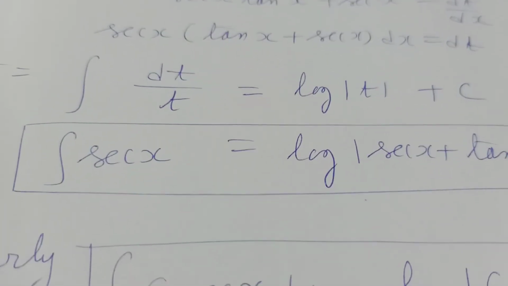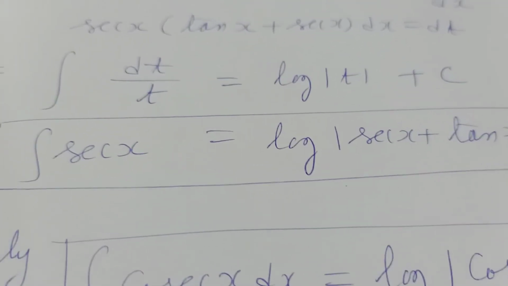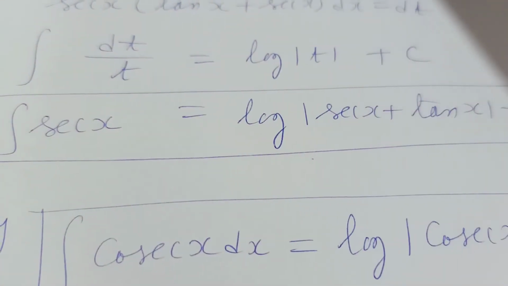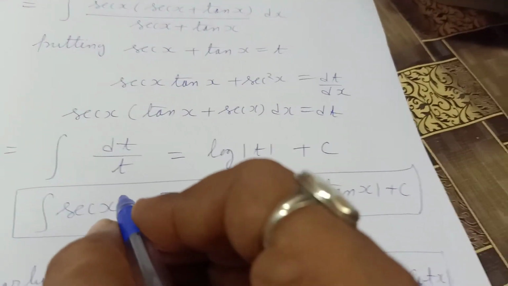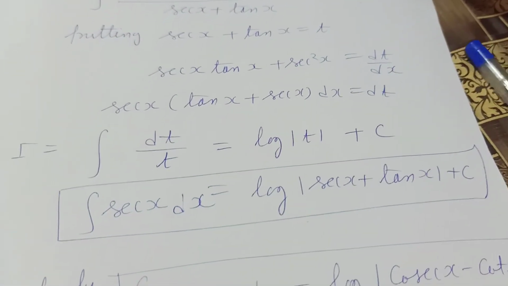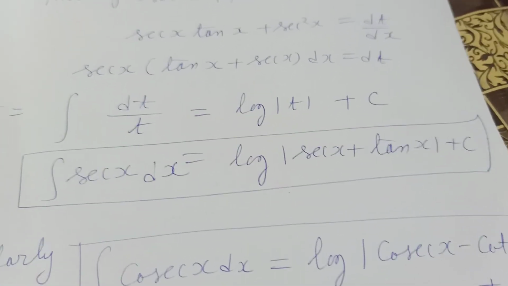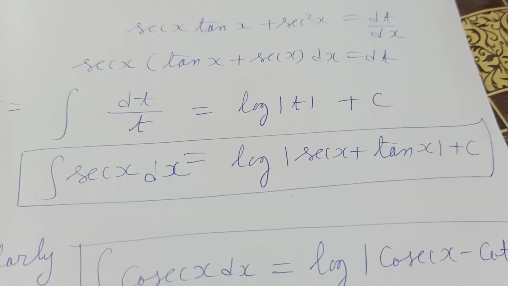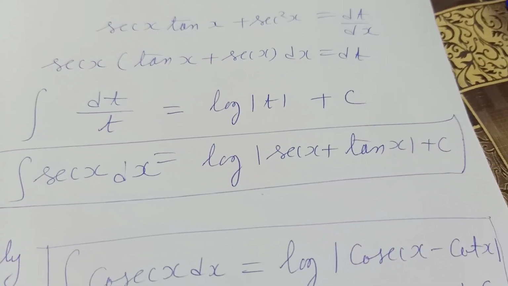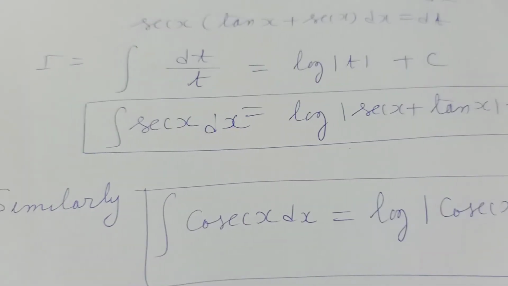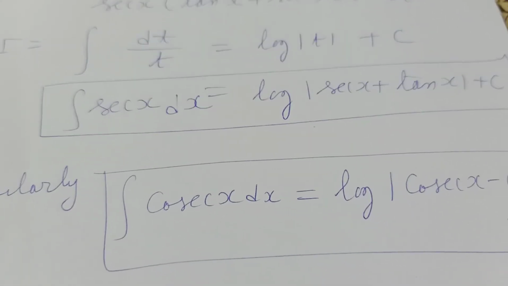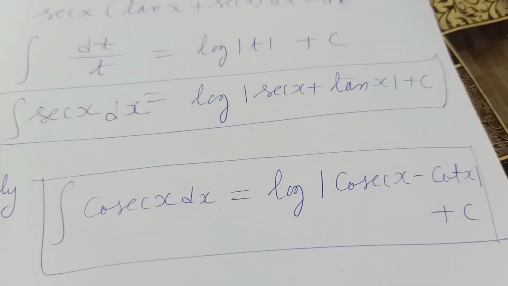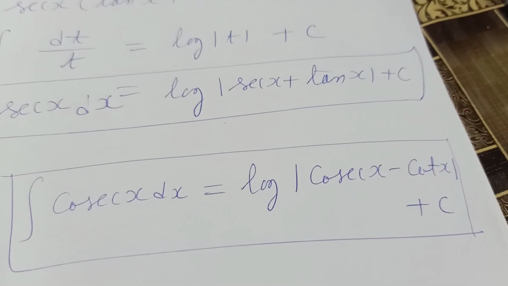So what we have proved is that integration of sec x with respect to x equals log mod sec x plus tan x plus c. This we have to remember as a formula. We will use it directly in our upcoming questions. Similarly, we can prove that integration of cosec x is log mod cosec x minus cot x plus c.